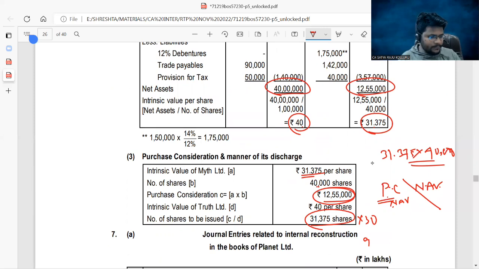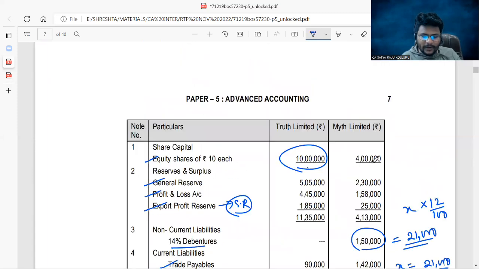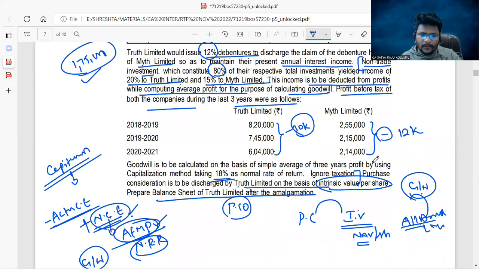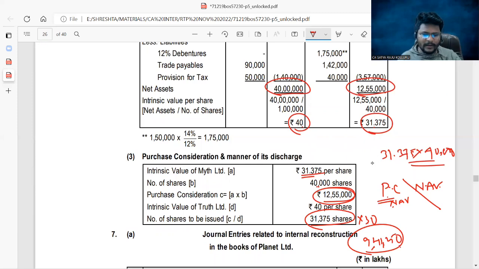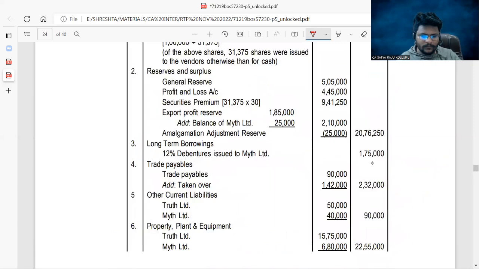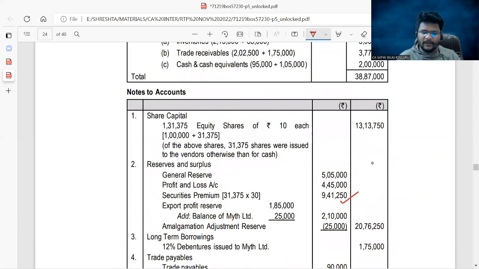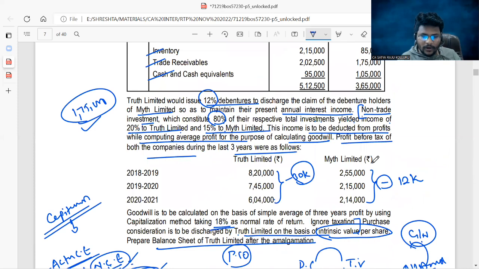9,41,250 is the securities premium here. That is one thing. And one more, we issued the debentures, right? Debentures are issued at face value only, right? Oh, yes. So the securities premium is only this amount, 9,41,250. Let me check under the notes to accounts. Yeah, which is 9,41,250.